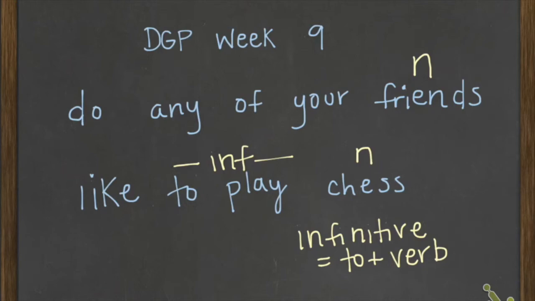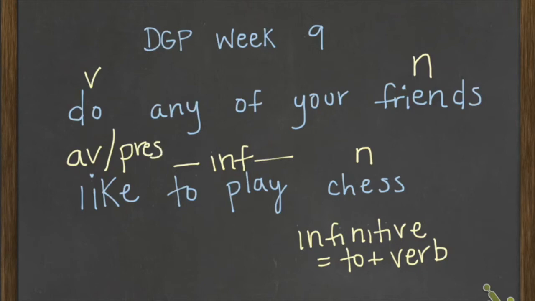So now I still need a verb. Play wasn't a verb, even though it looked like it at first. We're looking through. Well, I know that do can sometimes be a linking verb. So I'm going to label it as a V as I figure out what kind of verb it is. I also see that like is in this sentence. I like candy. Like is seen as an action verb. It's showing the action of how you feel. I like something. You can like something. Because of that, it's an action verb, past, present, or future. It's happening right now, so it's present.